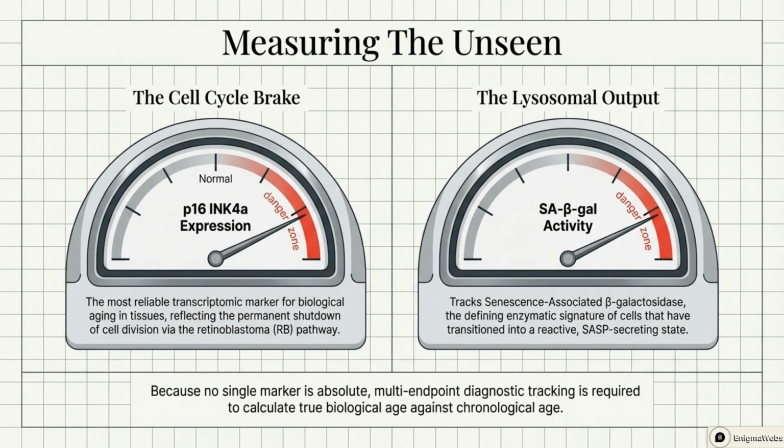Measuring the unseen biological age requires multi-endpoint tracking. Key markers include P16INK4A expression, the most reliable transcriptomic marker for biological aging, and SA beta-gal activity, the defining enzymatic signature of senescent cells.